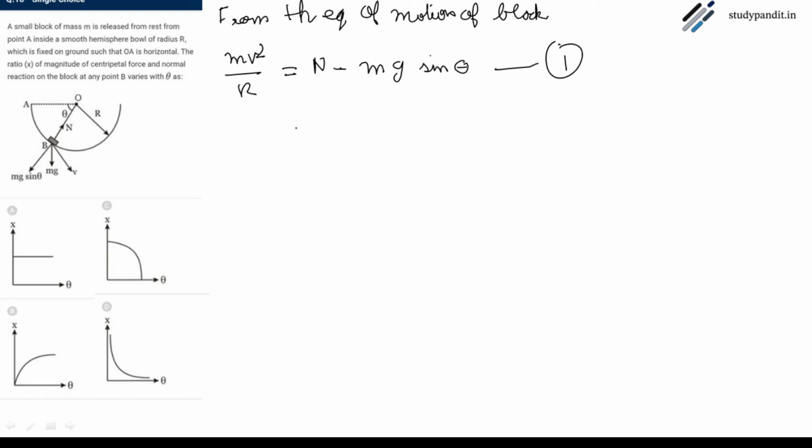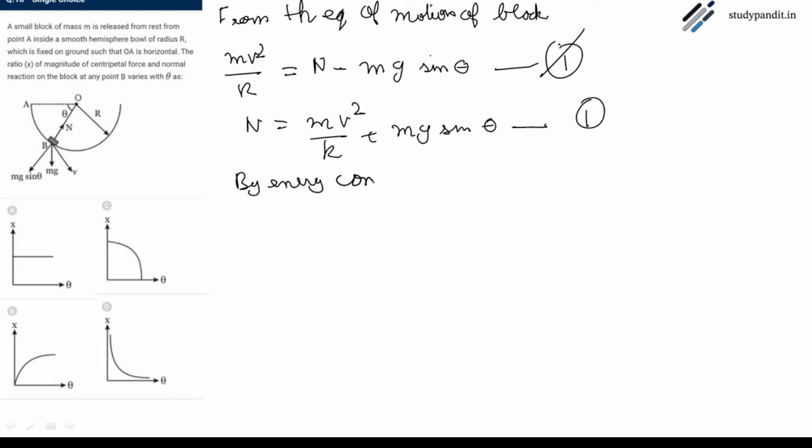Or we can write this equation as N equals mv square by r plus mg sine theta. Take this as equation 1. And now by